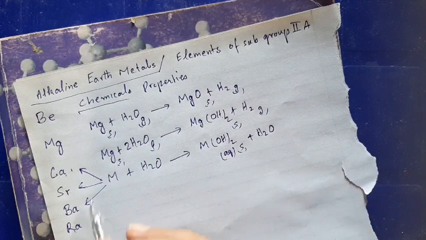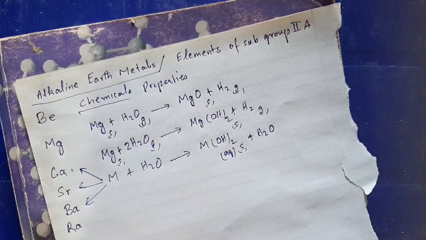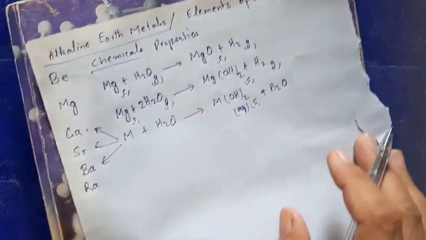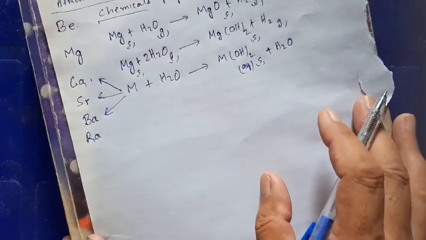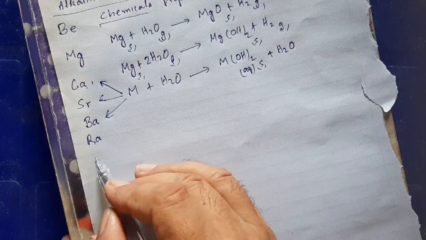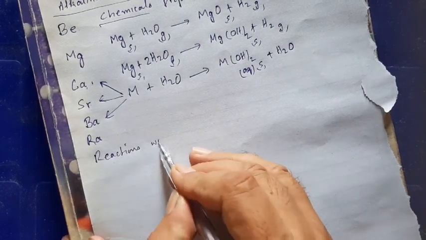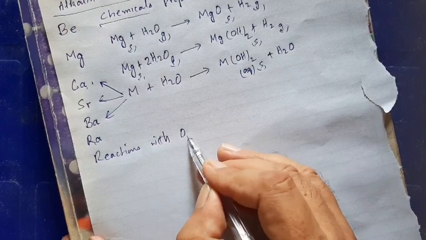Next, second category. First was reaction with water. Second category is reaction of the group 2 elements with air or oxygen.